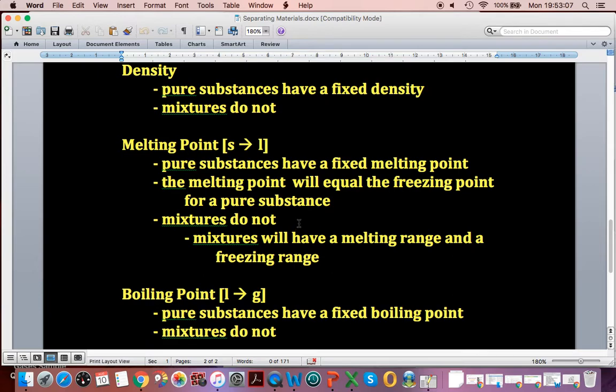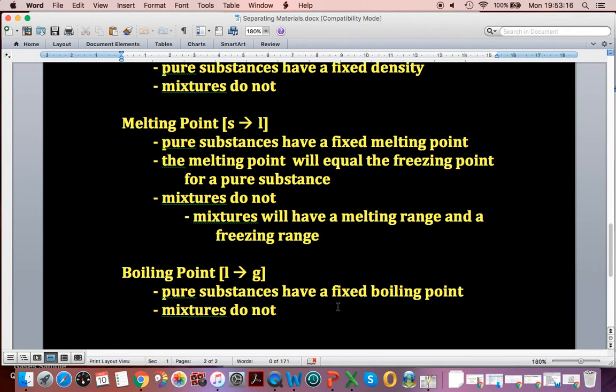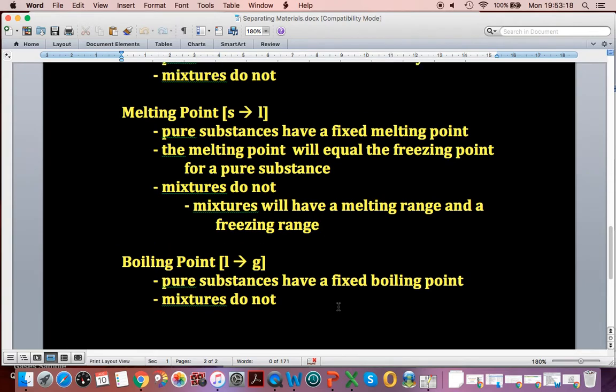They don't change state at a single temperature. They do it over a range of temperature. So we talk about a melting range or a freezing range or a boiling range. So that's another way chemically you could see.